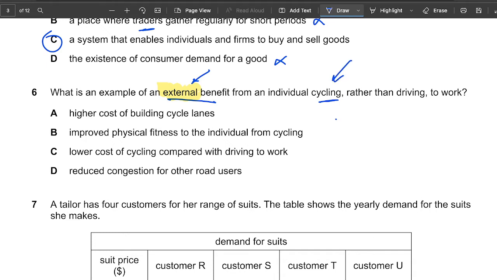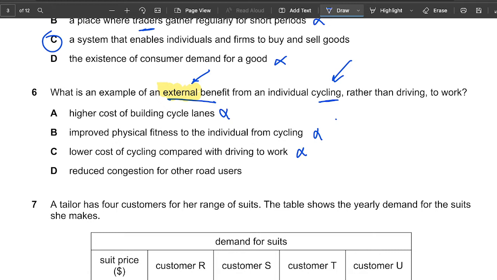So let's see. Higher cost of building cycle lanes. That's wrong. It will not impact me, right? Because I'm not cycling, so it will not really help. Improved physical fitness to the individual from cycling. Will that help me if the person who is cycling is improving their physical fitness? That is wrong. The next one, lower cost of cycling compared to driving to work. That is again wrong, because I am not cycling. That would be a benefit to the person who is cycling, not me.